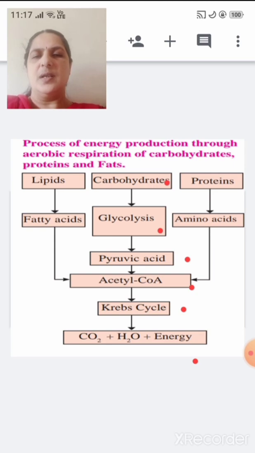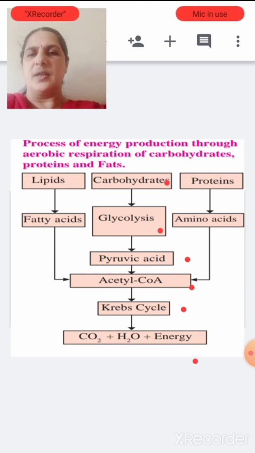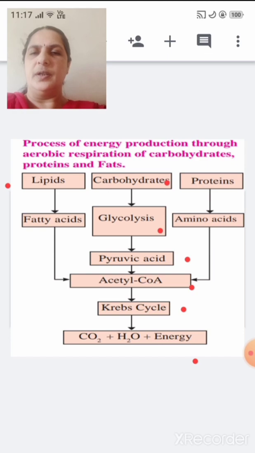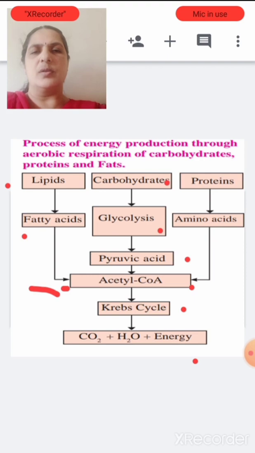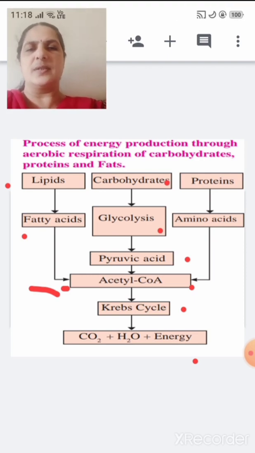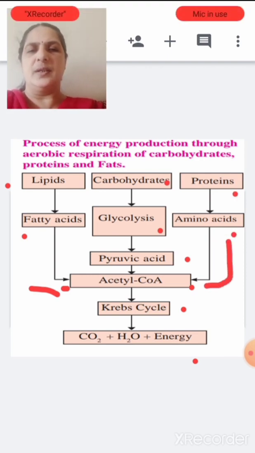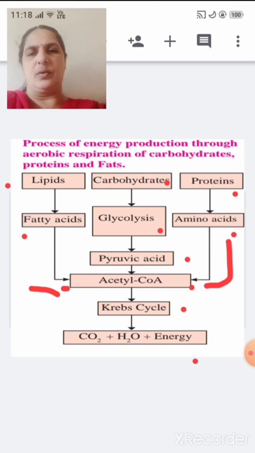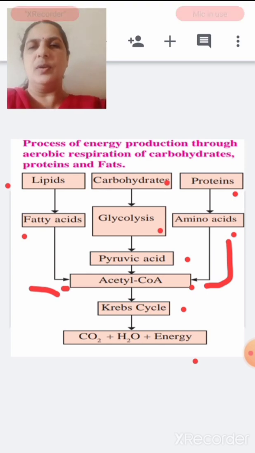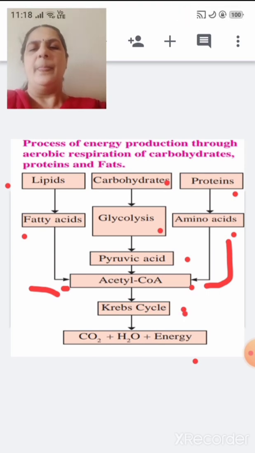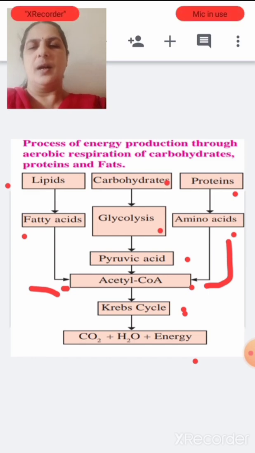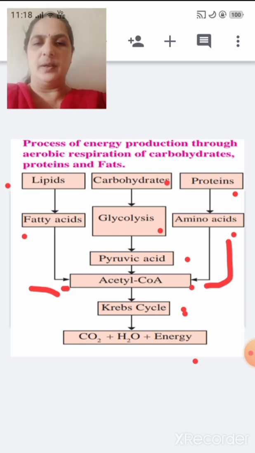When there is a lesser amount of carbohydrates in the body, you can see here the lipids are converted into fatty acids, and these fatty acids are converted into acetyl coenzyme A. Proteins are converted into amino acids, and these amino acids are again converted into acetyl coenzyme A, which enters the Krebs cycle, and then you get carbon dioxide, water, and energy.